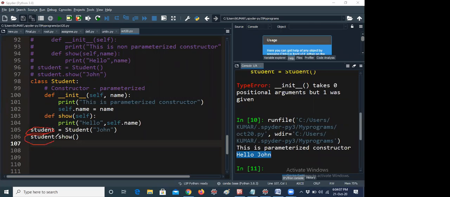So here it is different. Student here, s is a capital letter. Here student is a class name. Here I'm giving object equal to student of John, means it is calling the particular constructor. So this is a parameterized constructor.